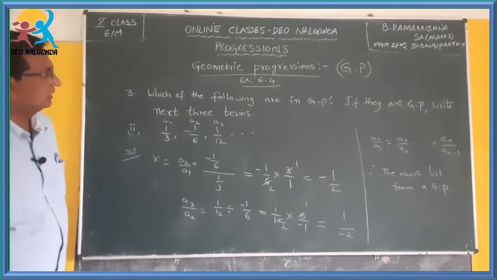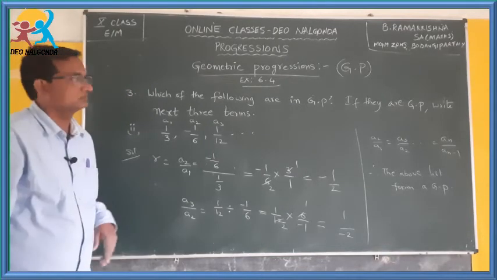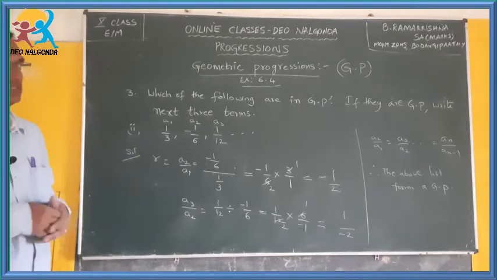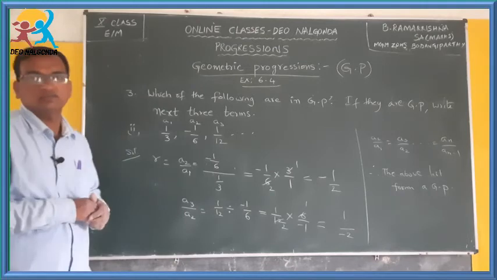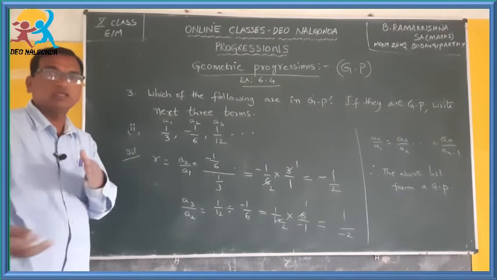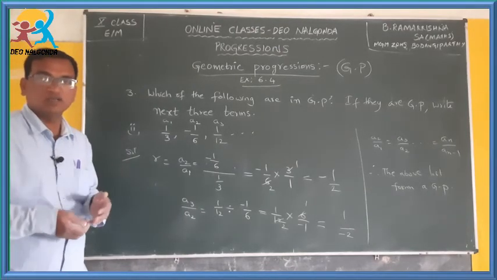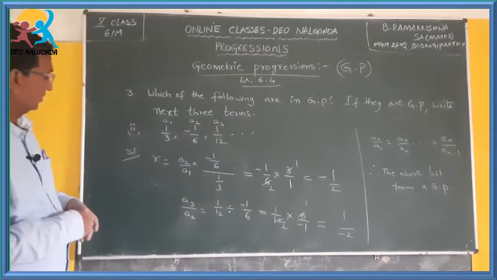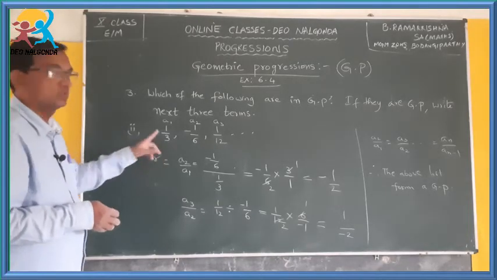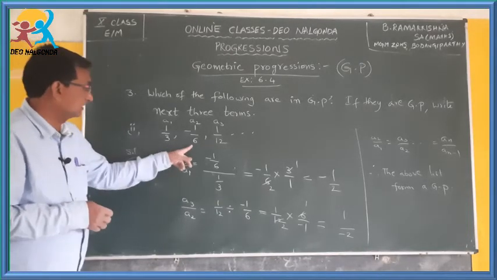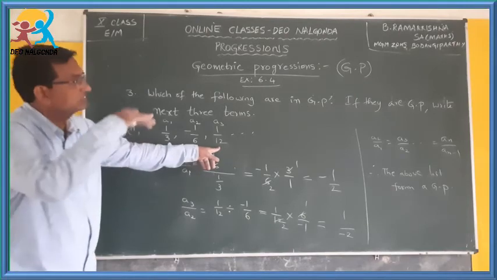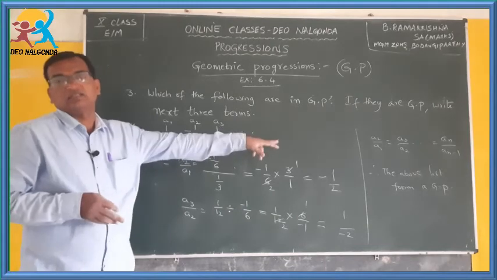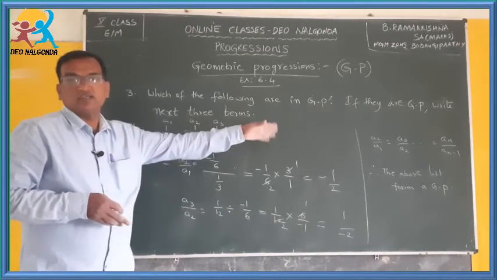Which of the following are in GP? So this is in GP. Next, what is being asked? If they form a GP, write the next 3 terms. How do you write the next 3 terms? By multiplying the previous term by the common ratio r, you get the next term. You know the first term and the second term; 3 terms are given. The next 3 terms are A4, A5, A6, which you have to write.